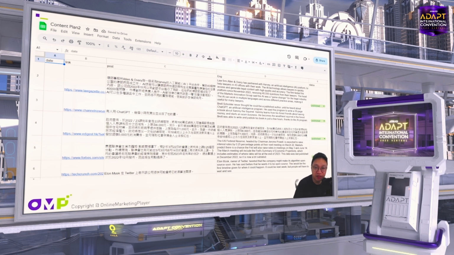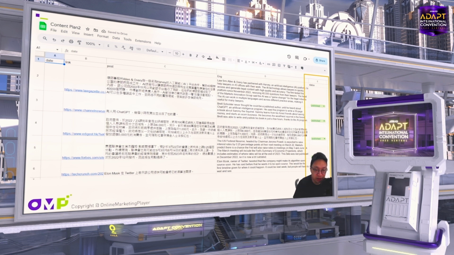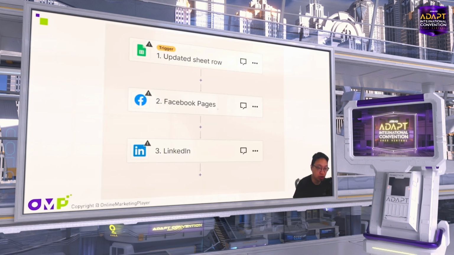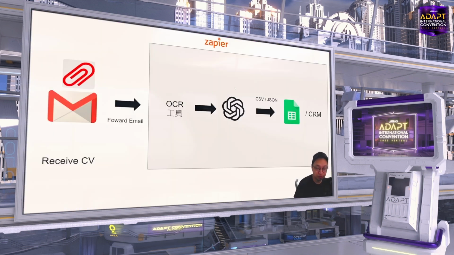You can see I have set a status column here. There is a button, so I can change the status. For example, I change it to post now. Then it will trigger another automation, which is the second automation in Zapier. So whenever I update the spreadsheet row, it will trigger the automation and pull this content to the Facebook page and also my LinkedIn account.